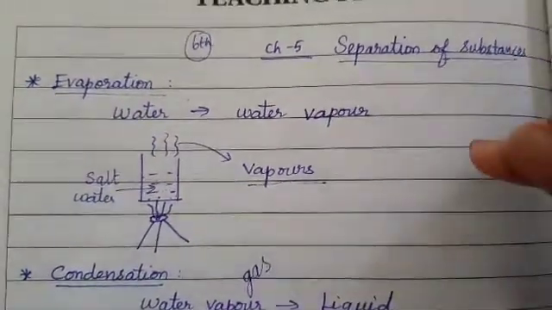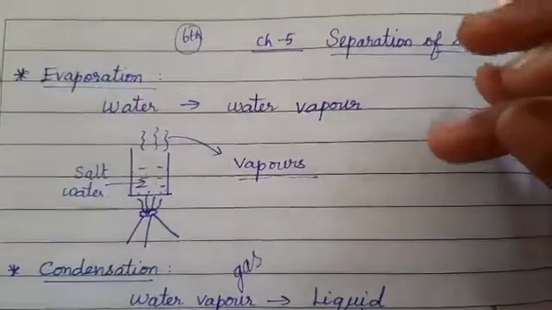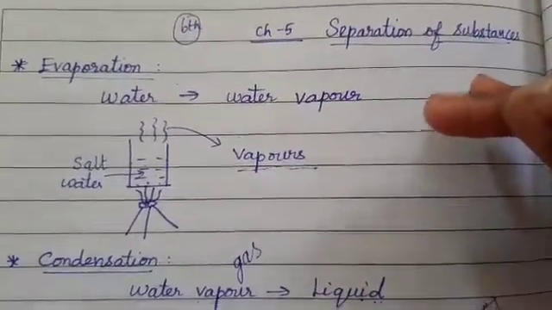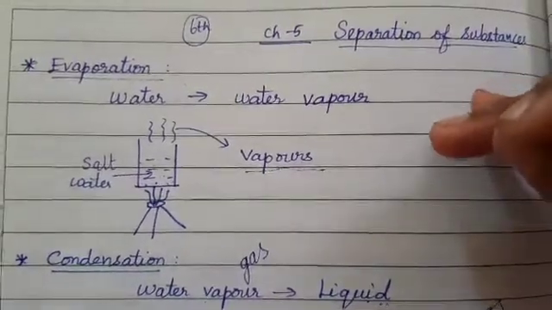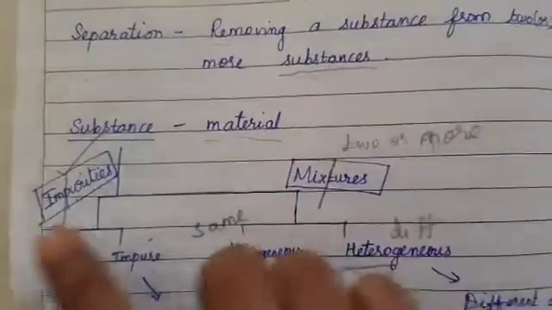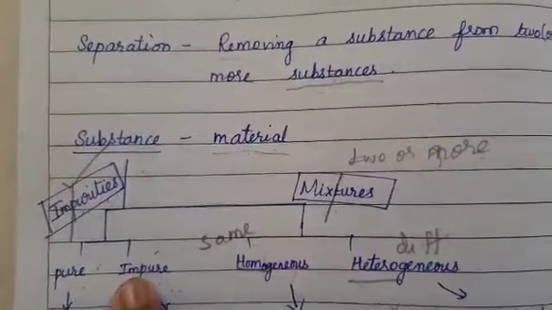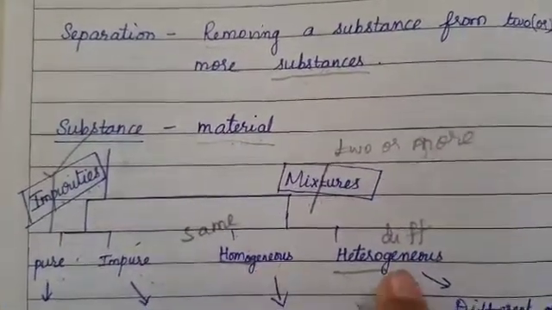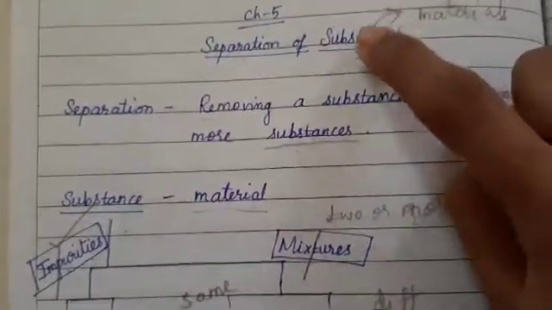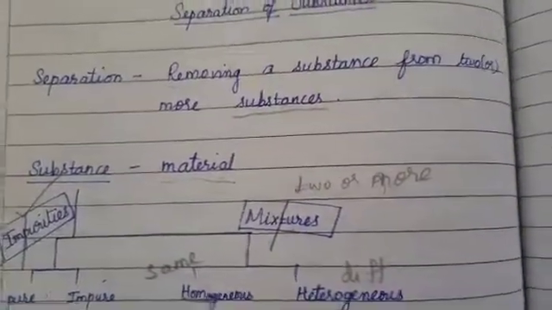First, we saw what a substance is, and how substances are classified based on the impurities present and the mixture. Based on impurities, they are pure substances and impure substances; based on the mixture, they are homogeneous substances and heterogeneous substances. Also, the need for separating the substances was discussed, right?